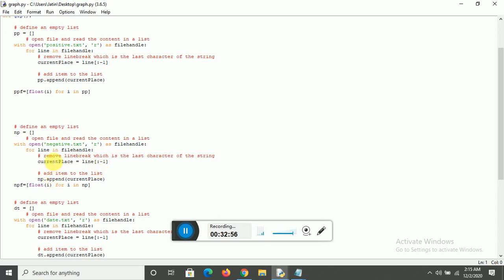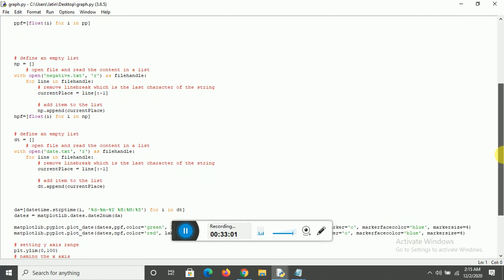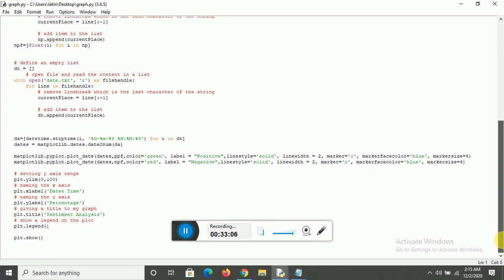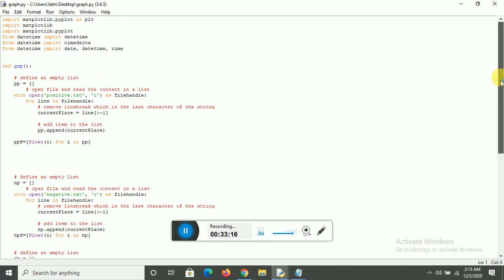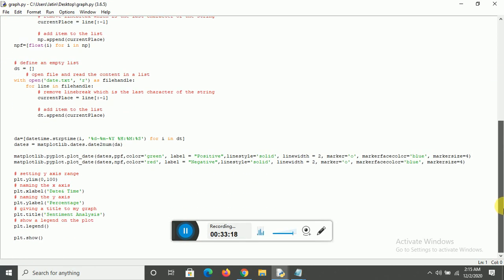Again we append it to the current list, and finally we convert it to float because we are displaying the probability, right? And so this is for date as well. We append the date, and here is how we make a Python graph with the help of the matplotlib library. So it is basically date time. Okay, so first let me show you the graph, and then I'll explain.